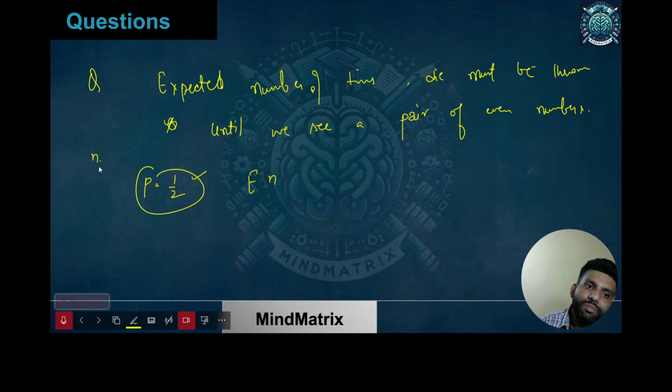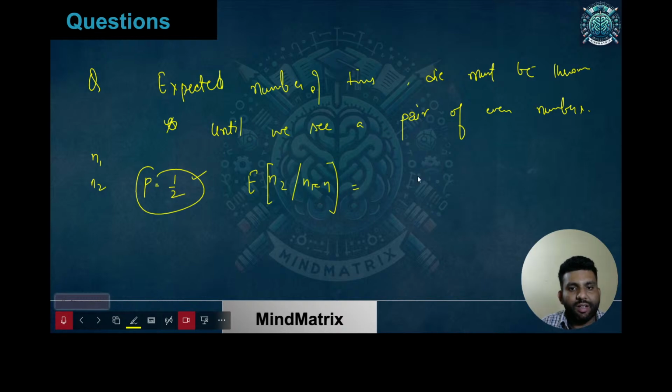Let me explain this. n2 refers to the last point when I'll be getting the even number, and n1 is just the current throw when I got the even number. So the expected value of n2 given n1 equals n. What is going to be this expectation?